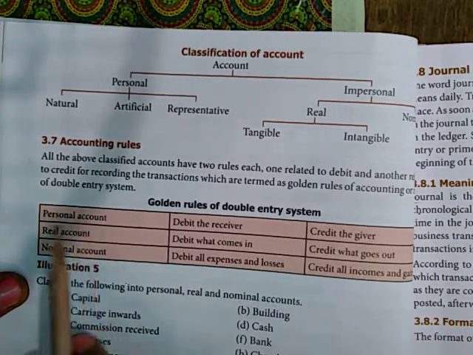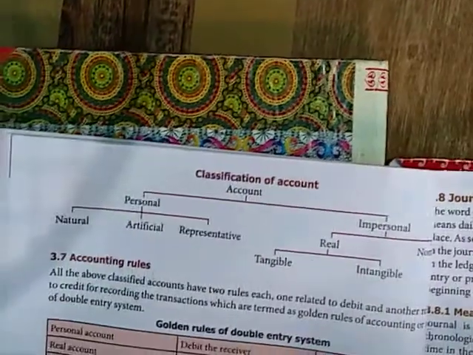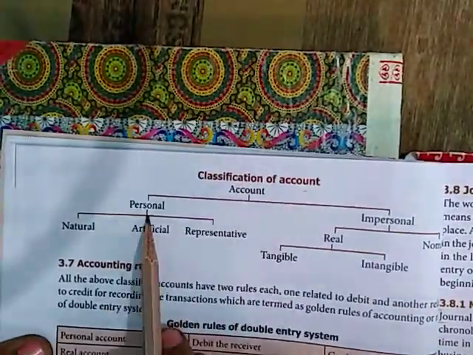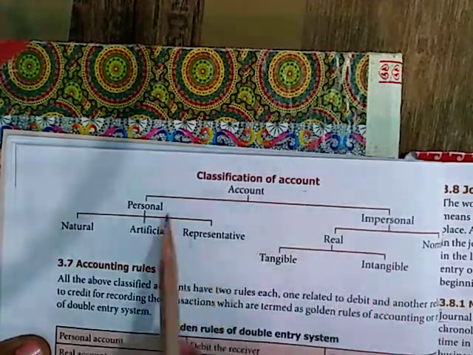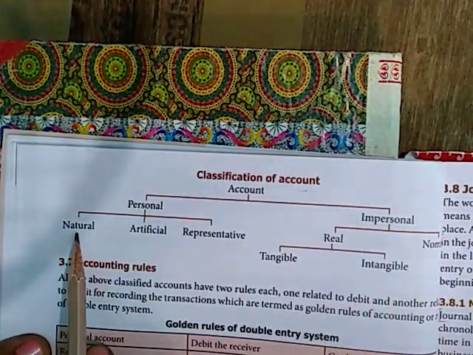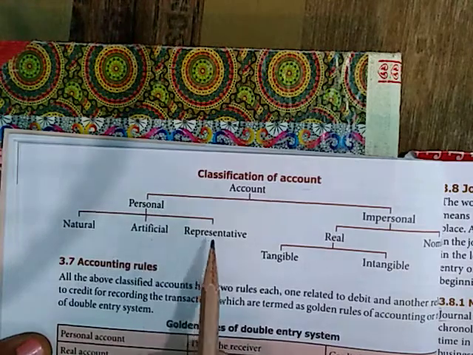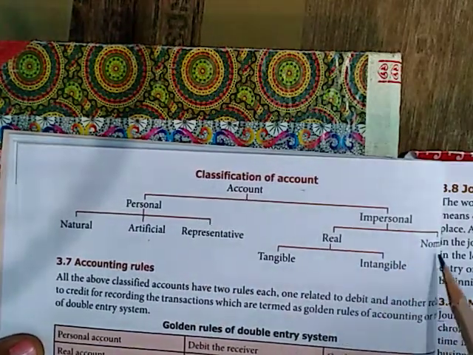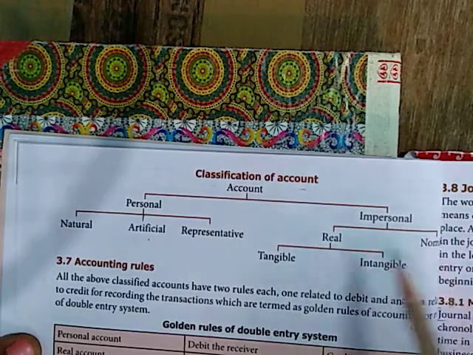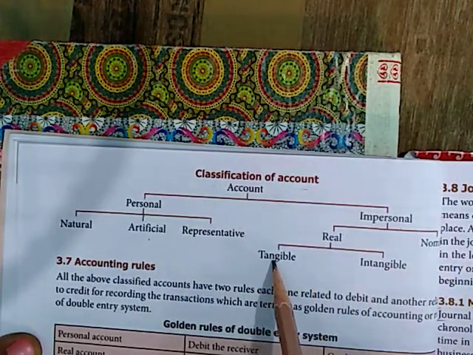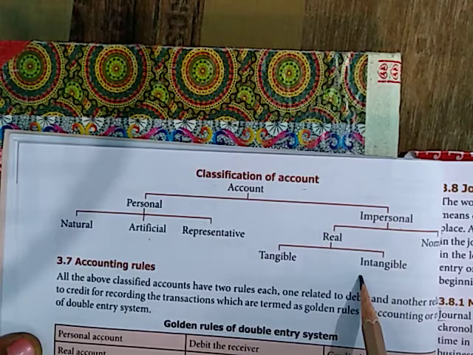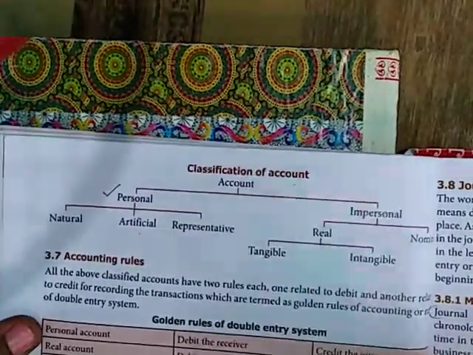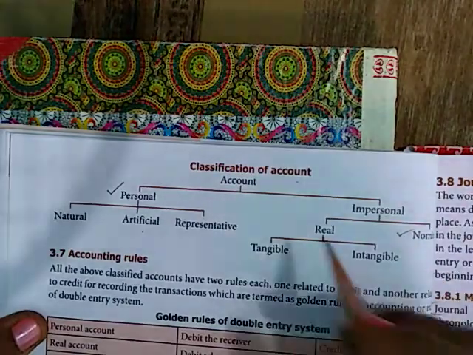Accounts may be classified into personal and impersonal. Under personal, we have natural, artificial and representative. Under impersonal, we have real and nominal. Further, real account can be divided into tangible and intangible. So, we have the personal account rule, and nominal and real.